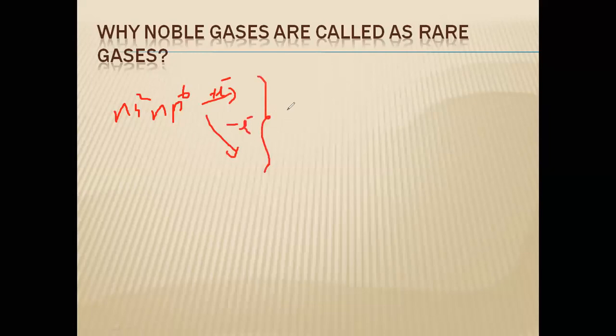So this property is not there, and valency is considered 0. So they are zero valent elements also. If you are asked which is a zero valent element, you have to say noble gases.